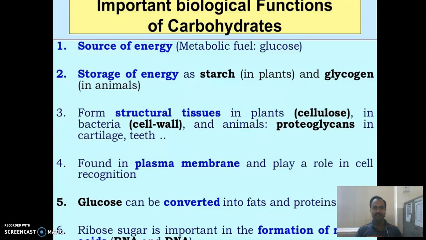So up to this point, it is about classification and functions of carbohydrate. In the next lecture video, you will see metabolism of carbohydrate.